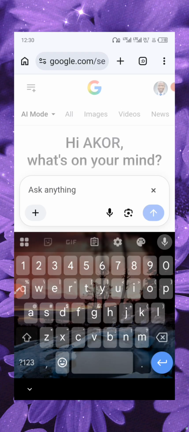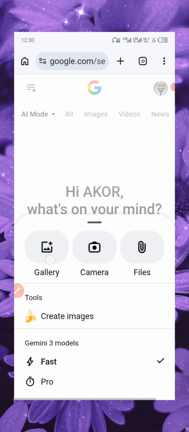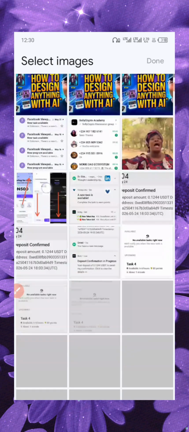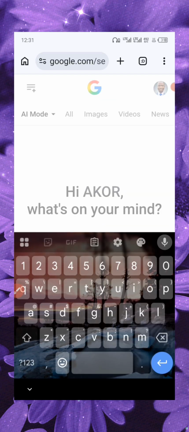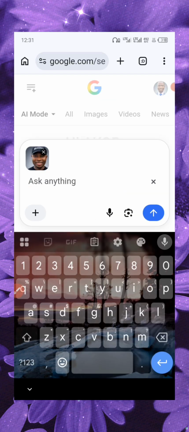Let's say you have a picture already. Let me add a picture, like any picture I want to use. Let me use my own picture, and I'll just drop a prompt. All you just need to do is make sure you pay attention to the prompt, because the right prompt is all you need to generate the right image or design, right? You can see these are the designs I've done with this so far, and let me use this picture. So look at the prompt now.